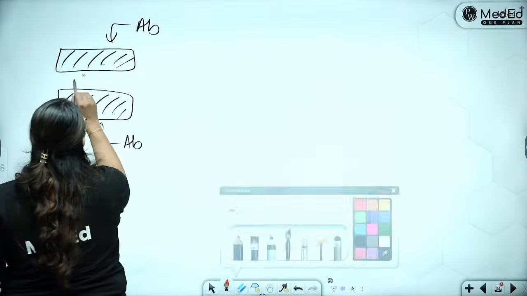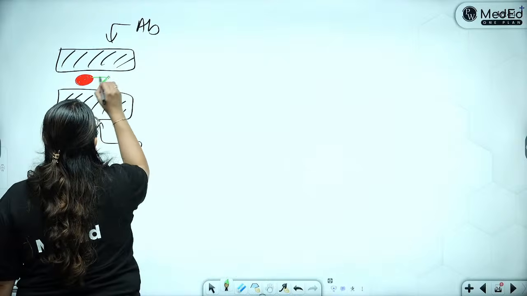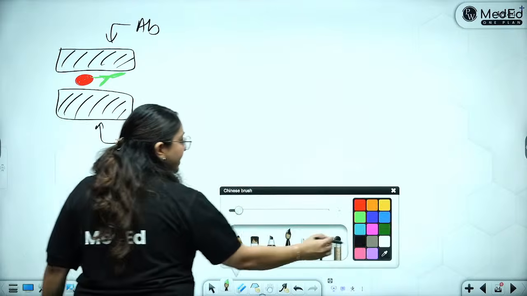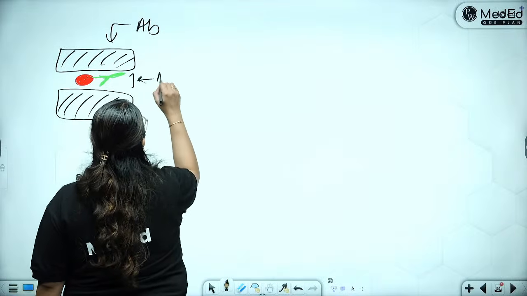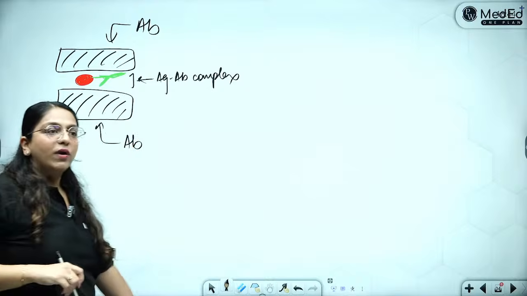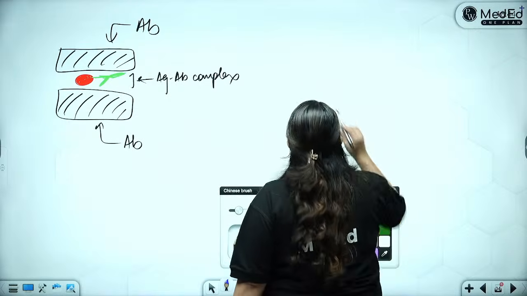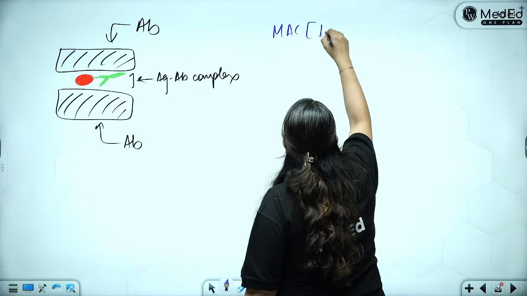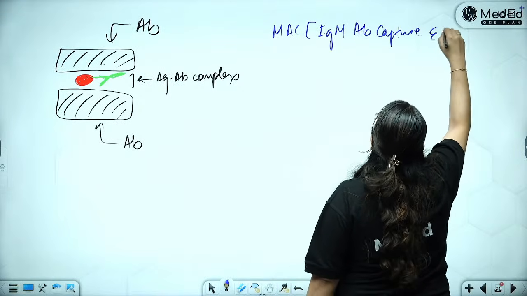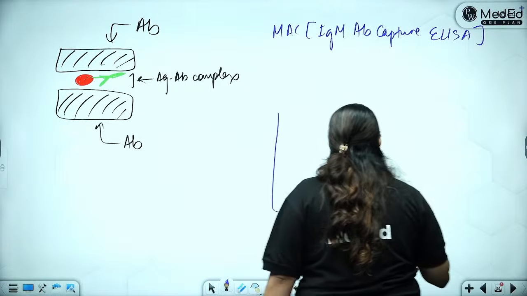Then the center of the burger is going to have a patty and some lettuce along with it. So what are these? This is an antigen and an antibody complex. So the center is always made up of antigen antibody complex. This is what is a MAC ELISA, right? What is MAC ELISA called as? MAC ELISA is IgM antibody capture ELISA. So what are you doing? You're capturing the IgM antibodies.